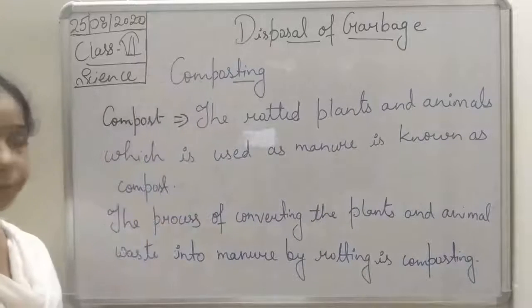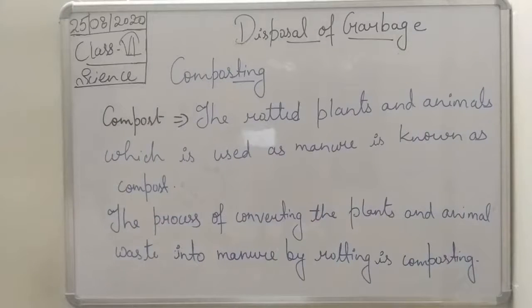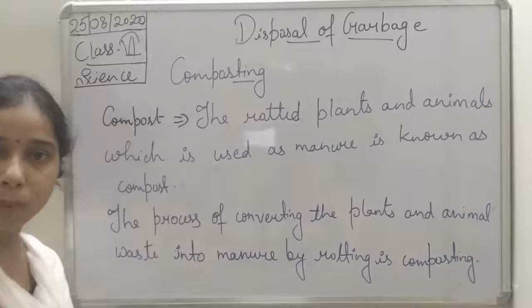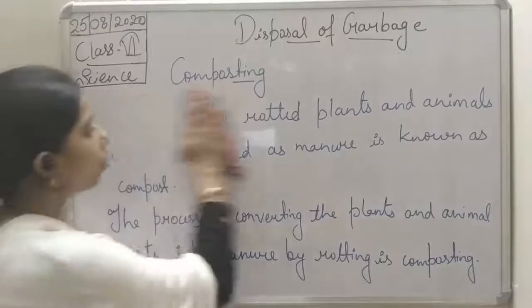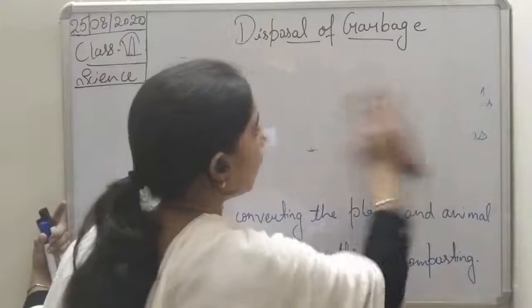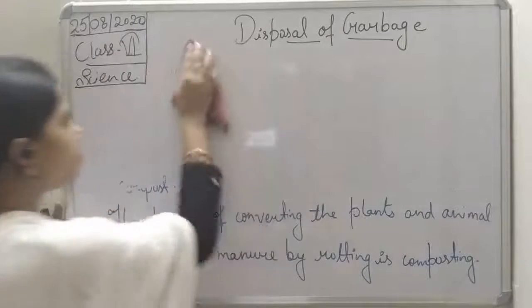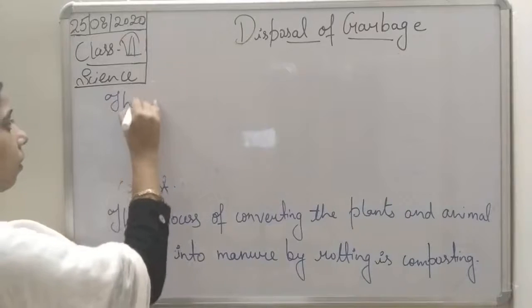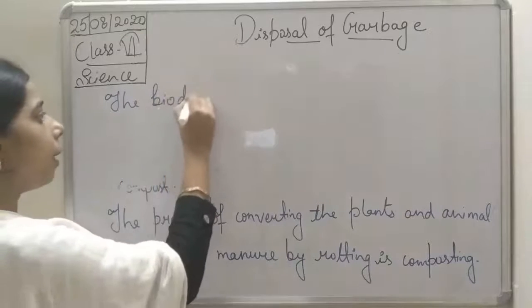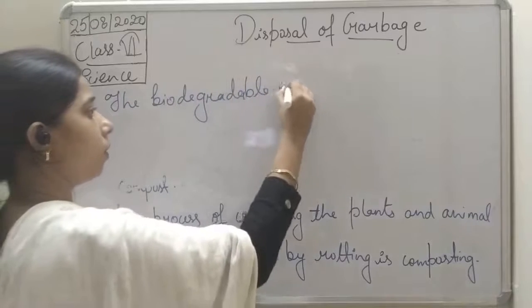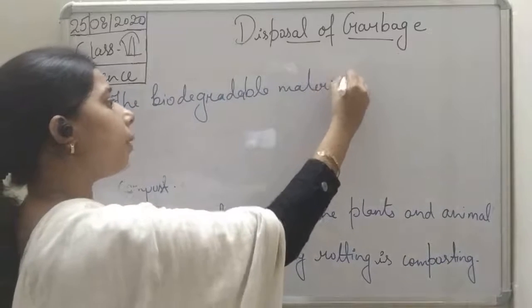Okay, students. Now we will discuss what kind of a method we use for the process of composting. So basically you see the biodegradable materials. What kind of biodegradable materials?